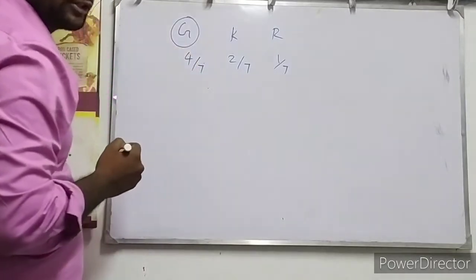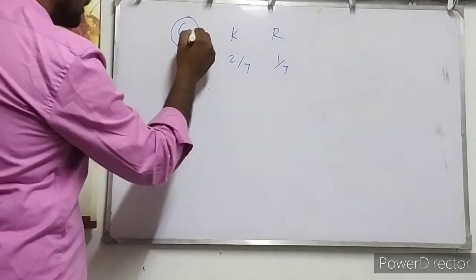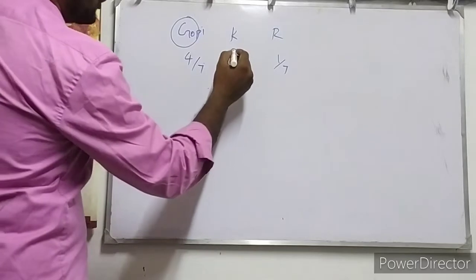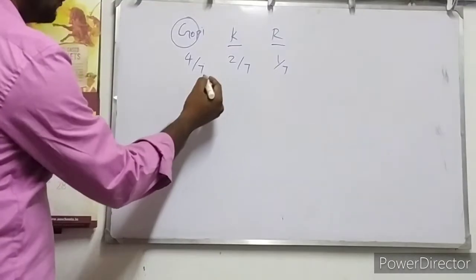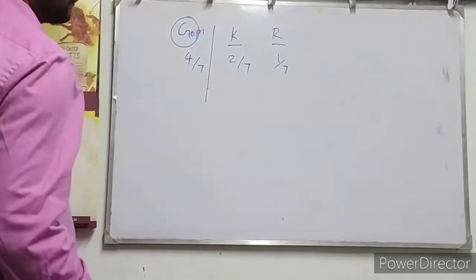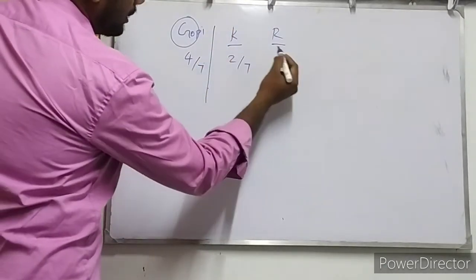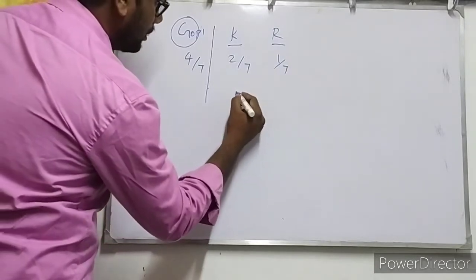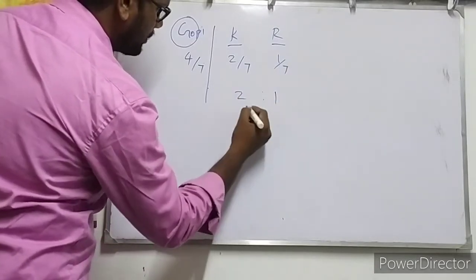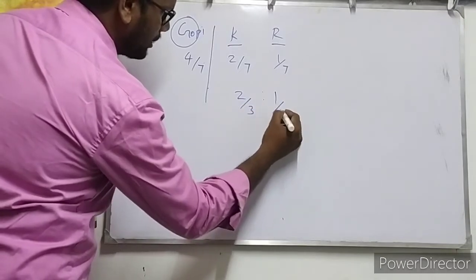Partner Gopi is going to retire. The continuing partners are Krishan and Ram. If Gopi goes out of the partnership firm, the continuing partners are Krishan and Ram. Their new profit and loss sharing ratio will be 2:1, which is 2/3, 1/3.